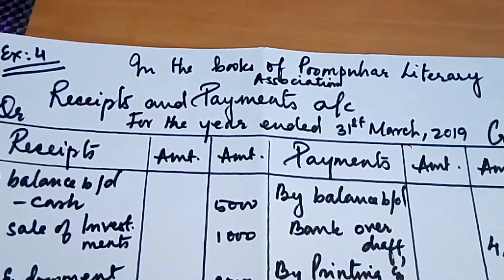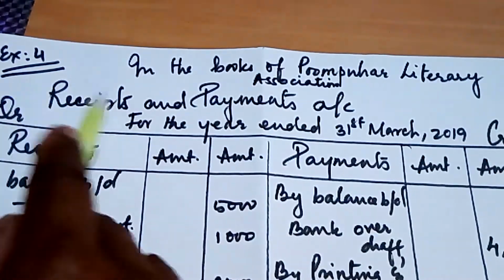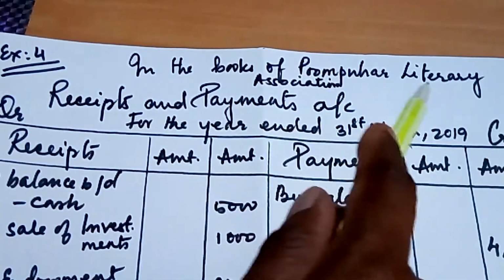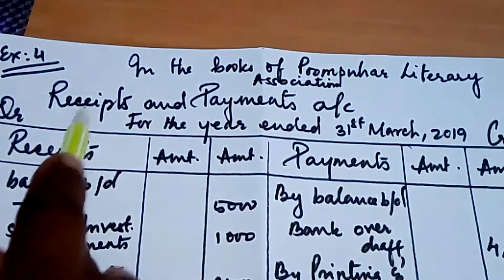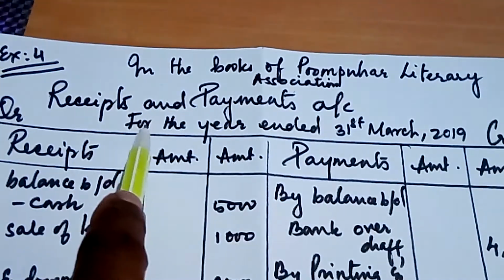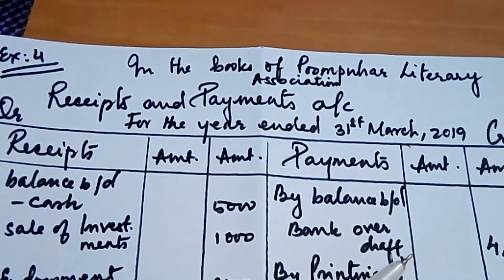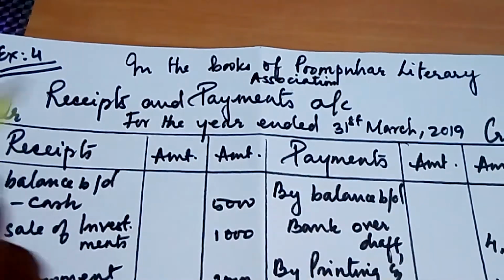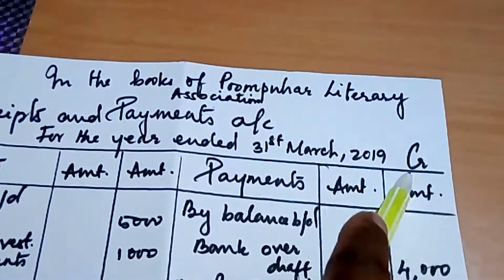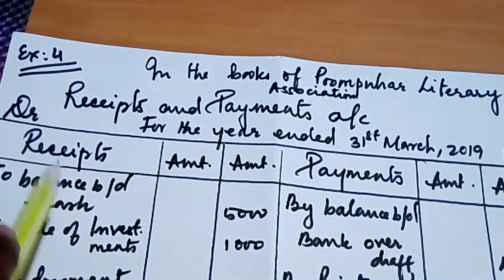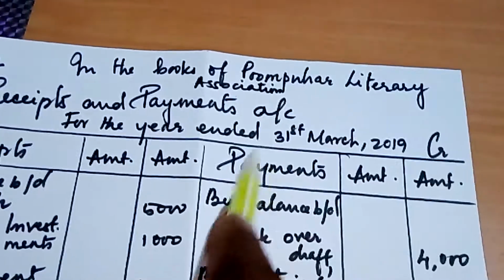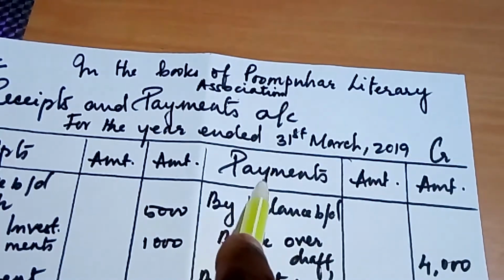Now let's see the solution for example 4. On top we write in the books of Pompuhar Literary Association, receipts and payments account for the year ended 31st of March 2019. So this is a ledger account. We have two sides of the account sheet, debit as well as credit. On the receipt side we have amount, and on the credit side we have payments, amount.